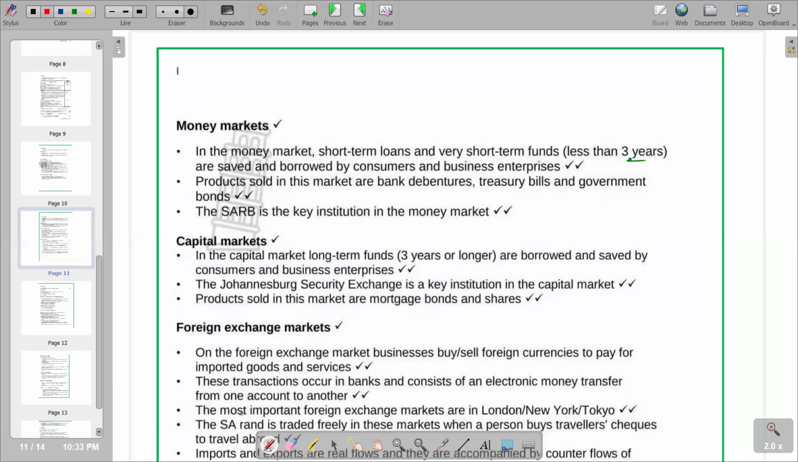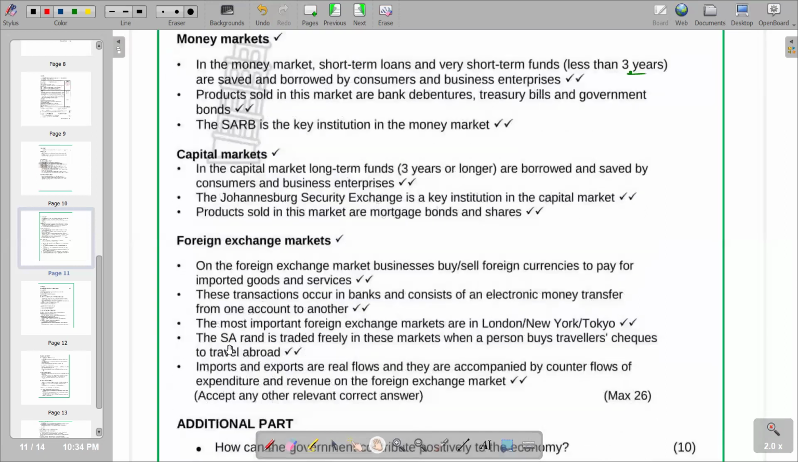Then we go to the next one. These transactions occur in banks and consist of an electronic money transfer from one account to the other. Then next one is saying the most important foreign exchange markets are in London, New York, or Tokyo. So basically, the popular foreign exchange markets that we have are in London, New York, or Tokyo. Then we go to the next point.